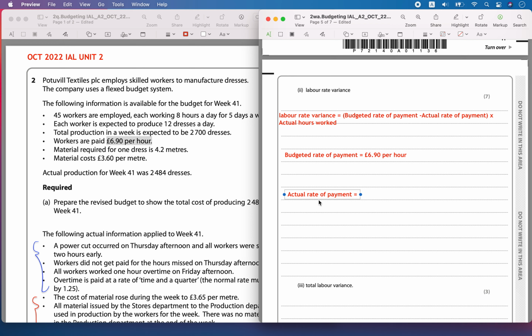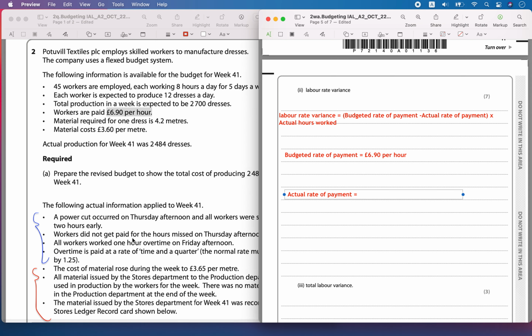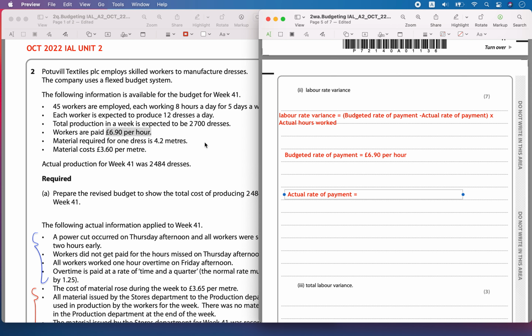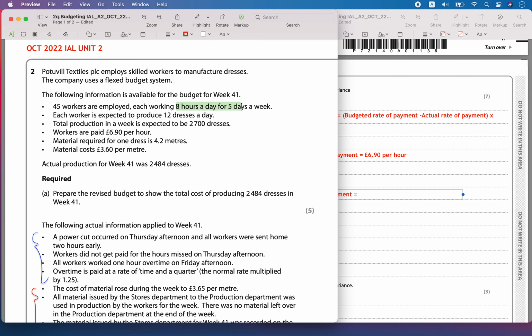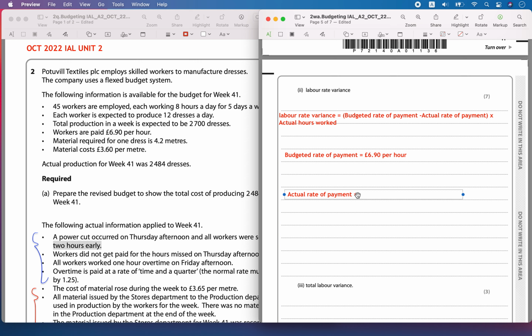Actual rate of payment. Now these people, they didn't work for 40 hours. They were supposed to work 8 into 5, 40 hours, but on Thursday afternoon they didn't work for 2 hours because of the power cut. So if they were paid at this rate 6.9, what is the actual rate of payment?